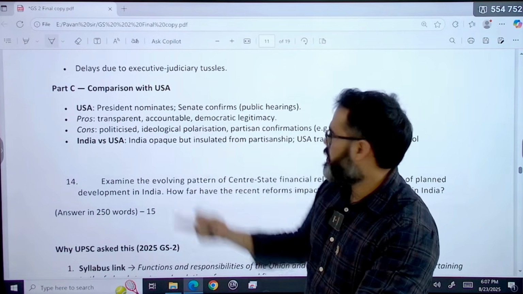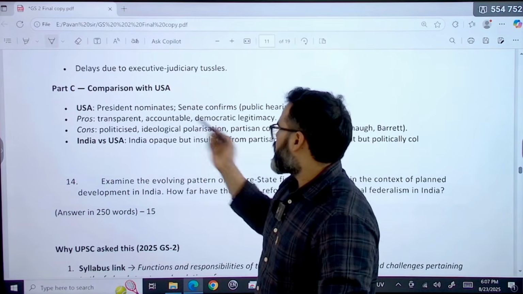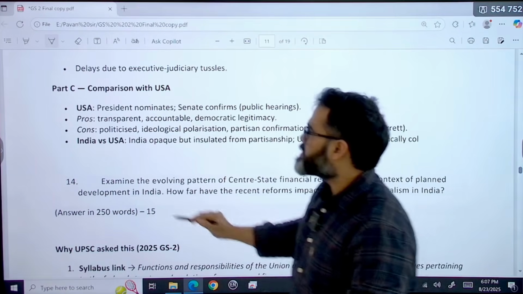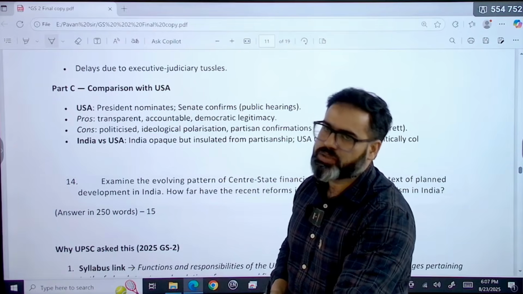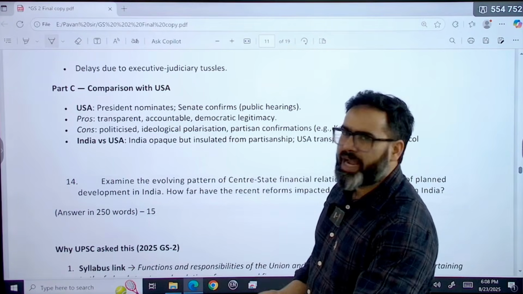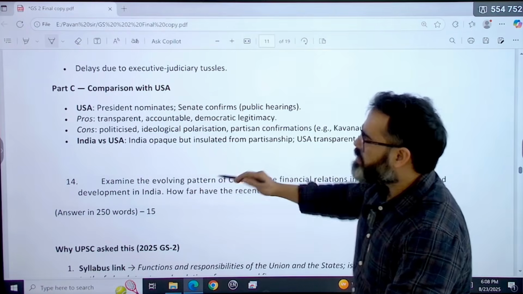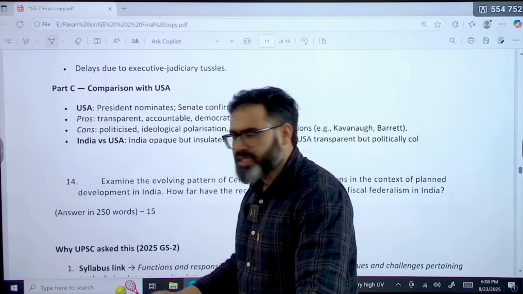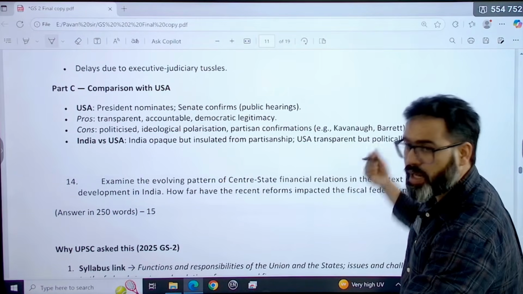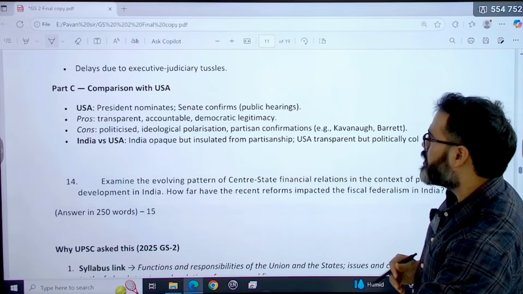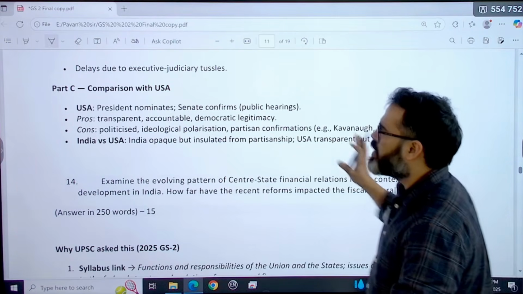That means their Rajya Sabha. So a public hearing is there. What is the pro of this? It is transparent, accountable and has democratic legitimacy. But what is the con? It is politicized, because the President alone is deciding who can be the next Supreme Court judge over there. So ideological polarization is possible, partisan confirmation. So India versus USA: India is opaque, but insulated from partisanship. The USA is transparent, but politically, partisanship is there in the USA model.